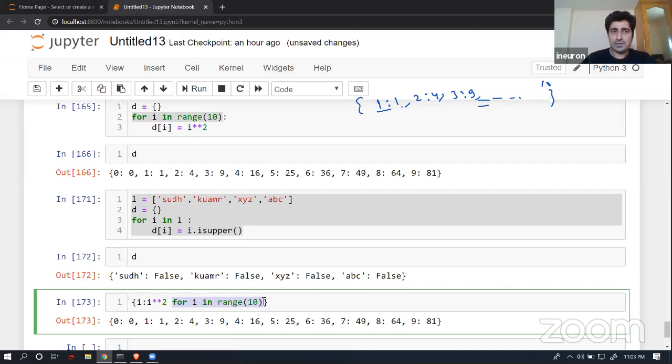The only thing is, I'm just trying to optimize my number of lines over here. So instead of writing multiple lines, I'm just trying to write it in a single line. So I'm able to achieve similar functionality without any ifs and buts. So this is what happens. This is called a dictionary comprehension.